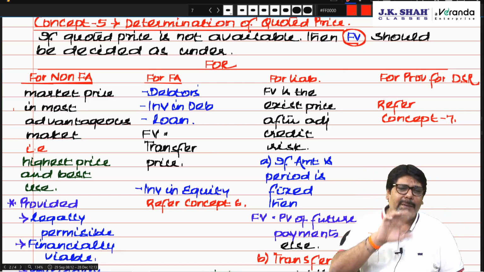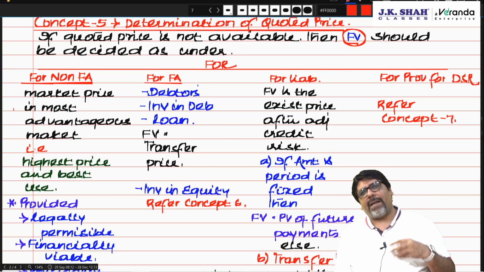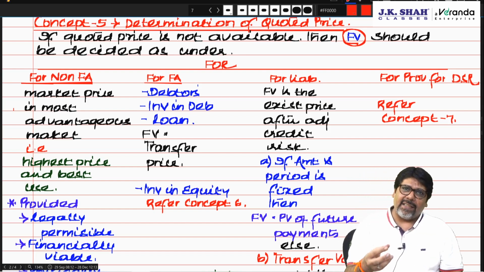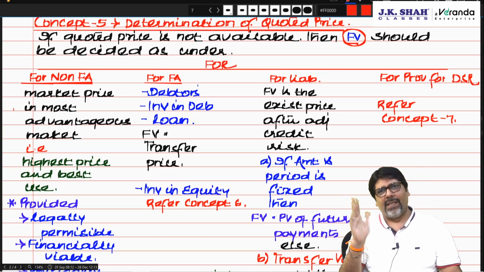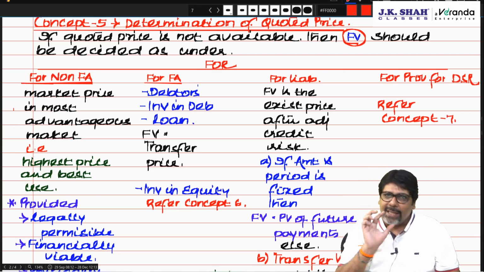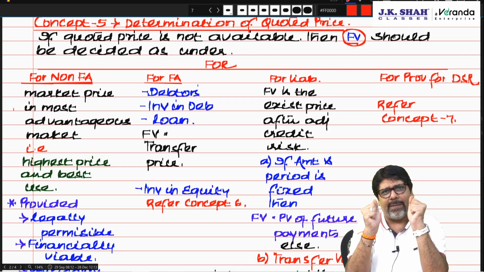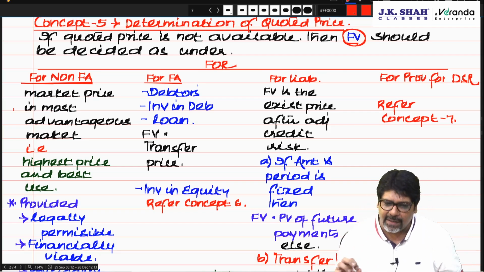So over here, if you remember, the definition of fair value you had studied in AS was: fair value is the price at which the asset can be sold or liability can be paid off between two knowledgeable parties at arm's length distance. So in such a case, if I have got debtors of 10,000 and I factor it, I sell it, he says, okay, for 10,000 of debtors I am ready to give you 9,500. So that debtors does not have a market. That is a price decided between two people. Then that becomes the fair value.